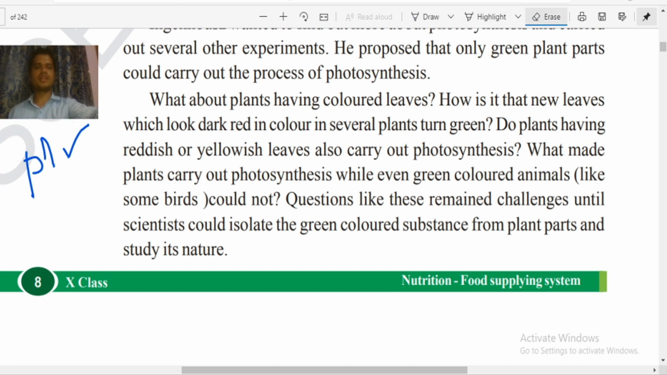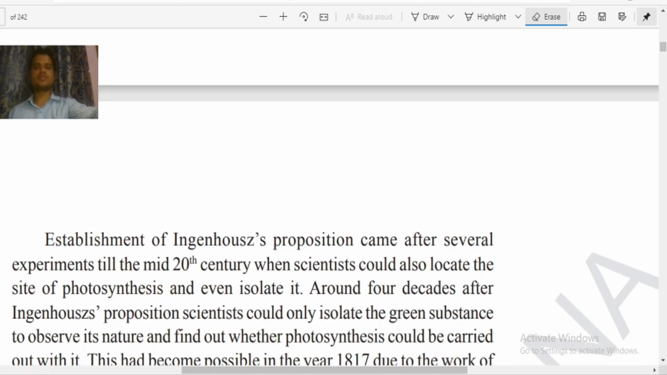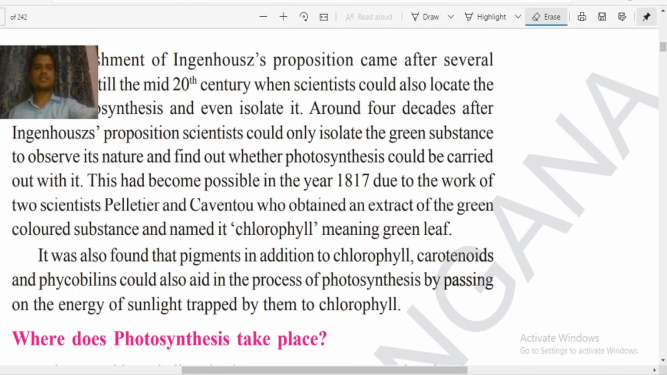So they tried to find out. Somebody said that green color is useful for the production of food material, but then why are parrots not able to produce food? Later, after so many investigations, scientists established a conclusion. The establishment of Ingenhousz's proposition came after several experiments, till the mid 20th century, when scientists could also locate the site of photosynthesis. In the middle of the 20th century, they located the exact site of photosynthesis, and even separated it.